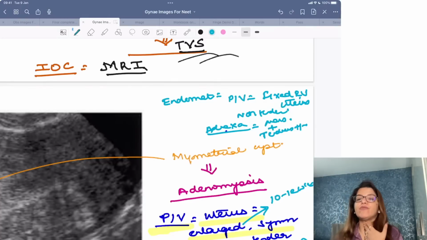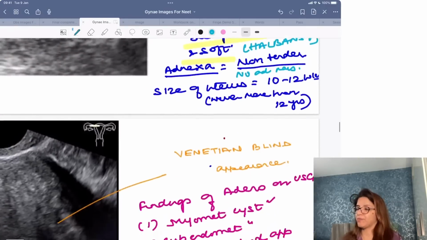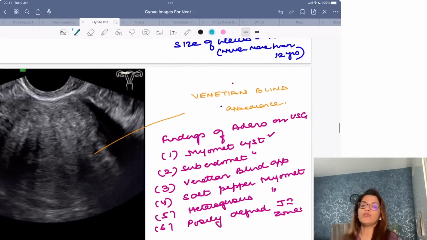What are the per-vaginal findings which you are going to get in case of polyp? Nothing, right? The uterus will be normal in size. A polyp is a small little mucosal outgrowth, so you are not going to get any typical findings in a case of polyp. Now, as I told you, the first investigation whenever a patient of adenomyosis comes to you is UPT followed by TVS.